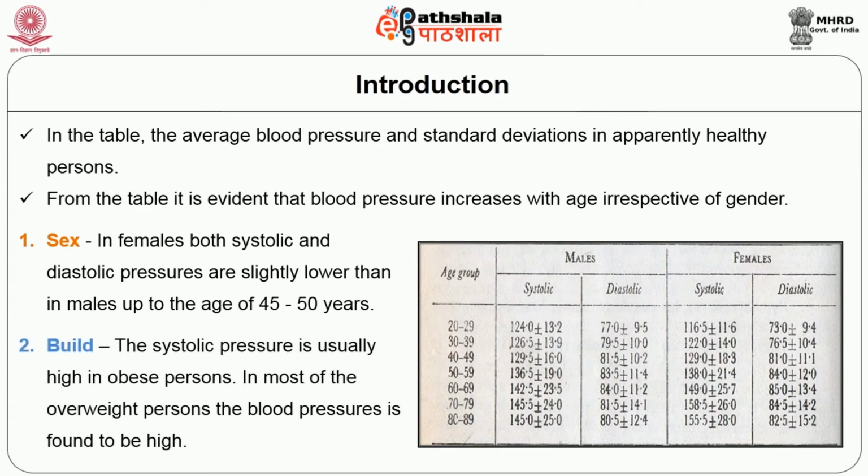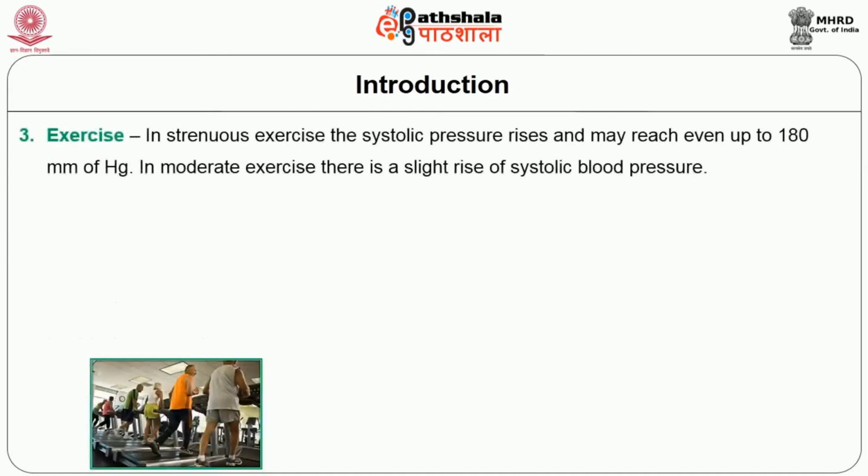The third factor is the build. Systolic pressure is usually high in obese persons. In most of the overweight persons, the blood pressure is found to be high. Exercise is the next factor, where you can see in strenuous exercise, the systolic pressure rises and may reach even up to 180 millimeters of mercury.